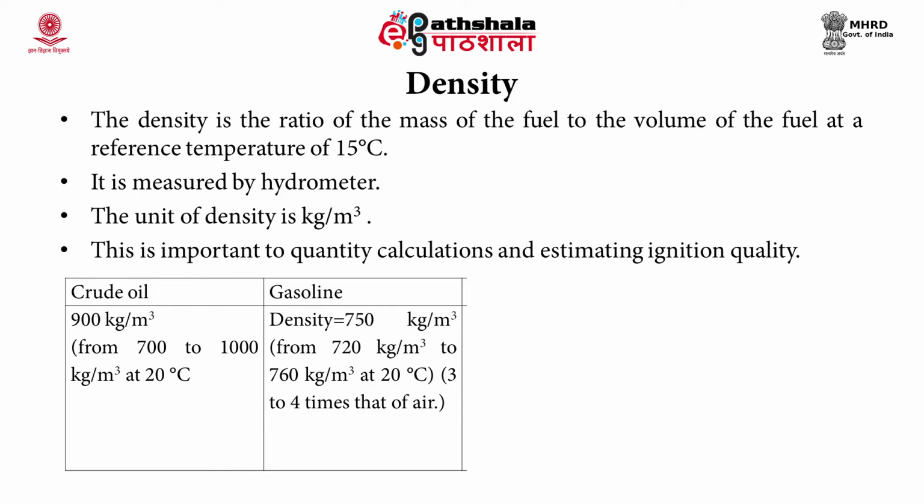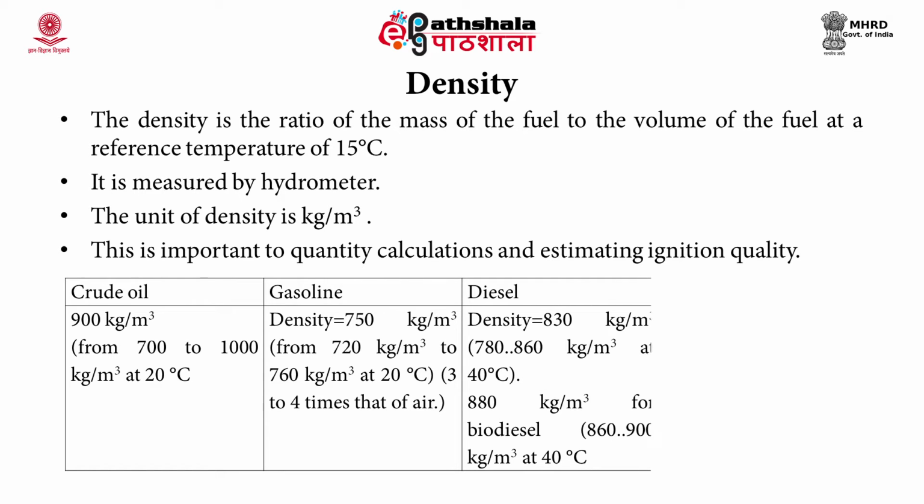This density helps the oil to float on water because it is lighter than water. Diesel has a density of 830 kilogram per cubic meter with a range of 780 to 860 kilogram per cubic meter. In the case of biodiesel, it is around 880 kilogram per cubic meter.